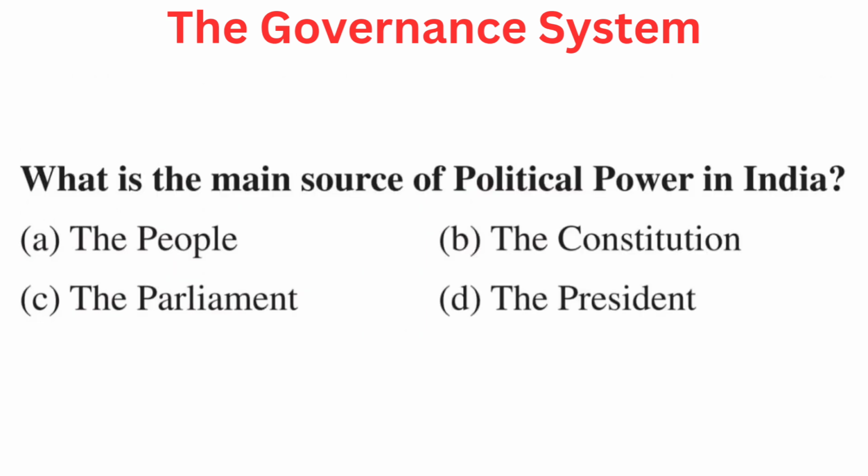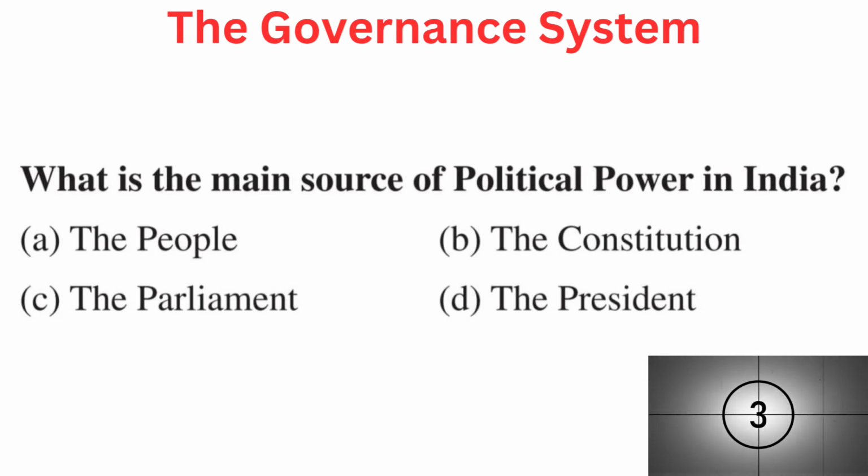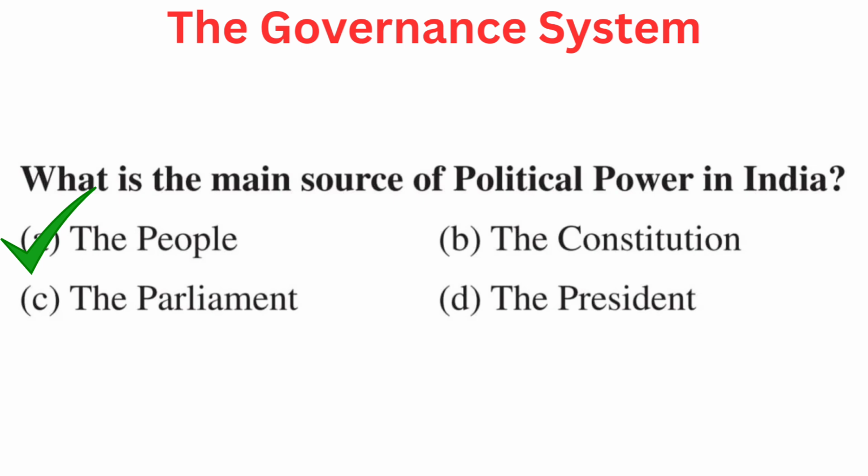Your question is, what is the main source of political power in India? Your options are A. The people, B. The constitution, C. The parliament, or D. The president. Right answer is A. The people.